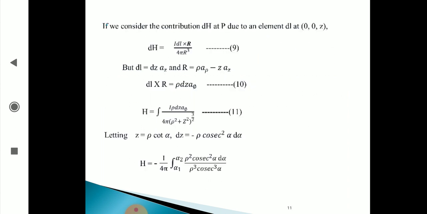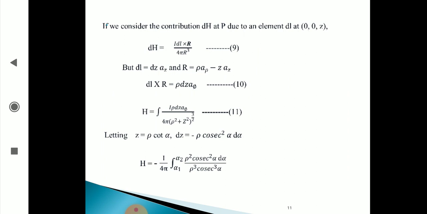If we consider the contribution of dH at P due to an element dl at origin 0, z, dH is equal to I dl cross R by 4 pi R cube, but dl is equal to dz az and R is equal to rho a rho minus z az. I want to find dl cross R, that is equal to rho dz a phi.